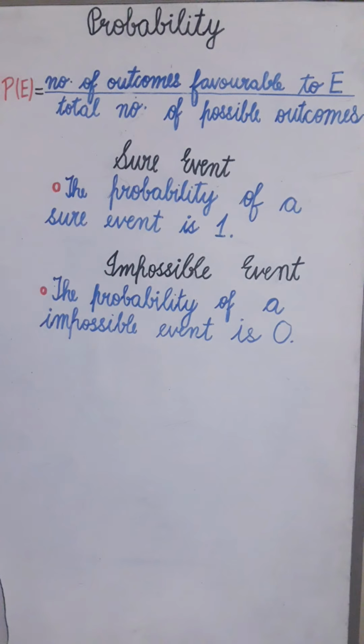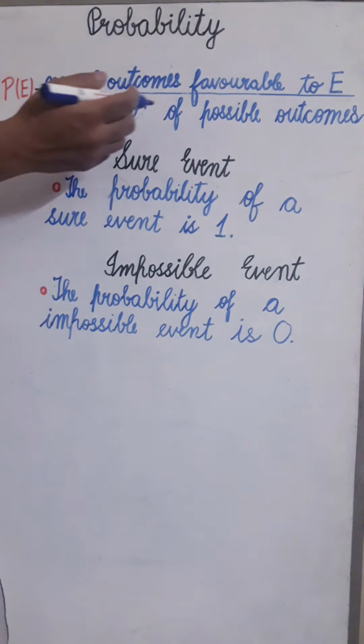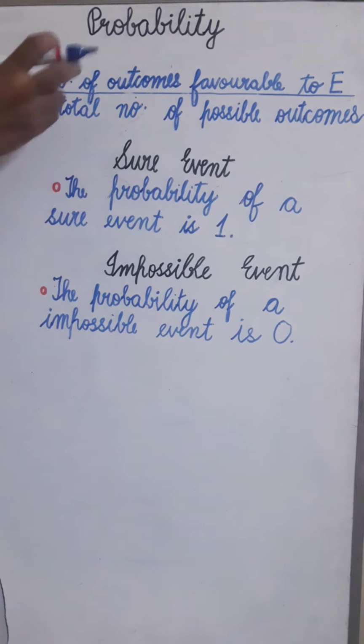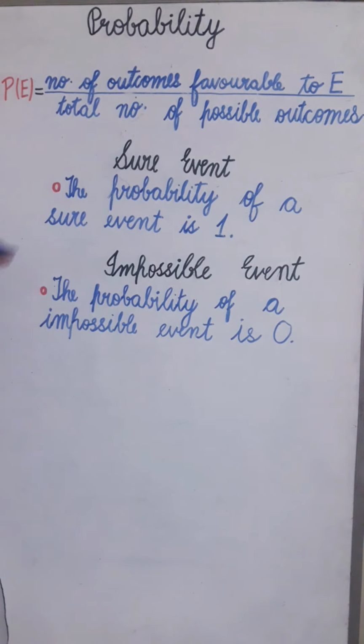So here the probability formula is the number of outcomes favorable to any event upon the total number of possible outcomes. Whatever the total number of possible outcomes is, that will be in your denominator. Now here we call it a sure event. The probability of a sure event is always 1.